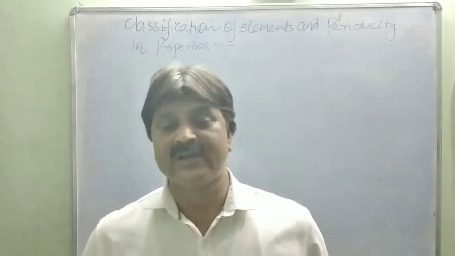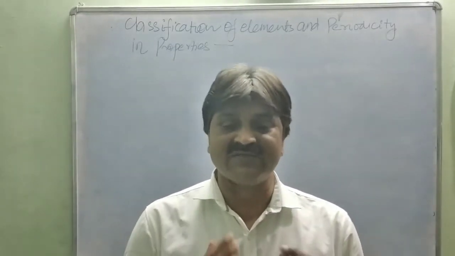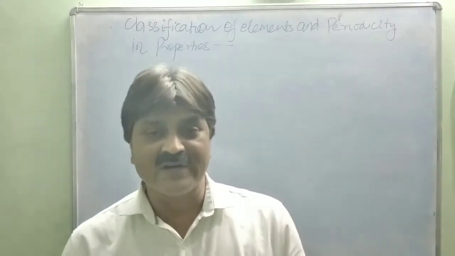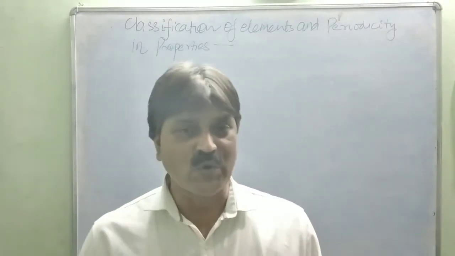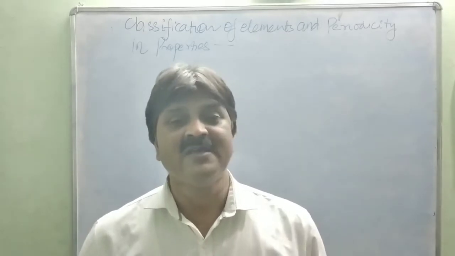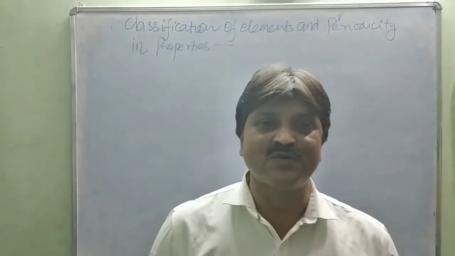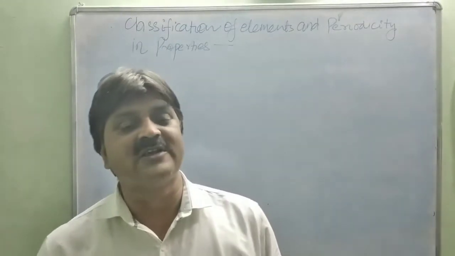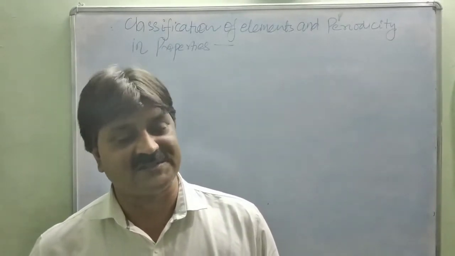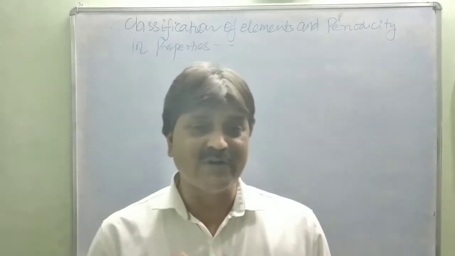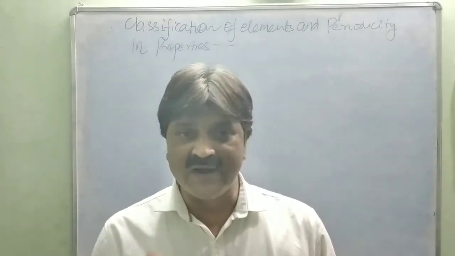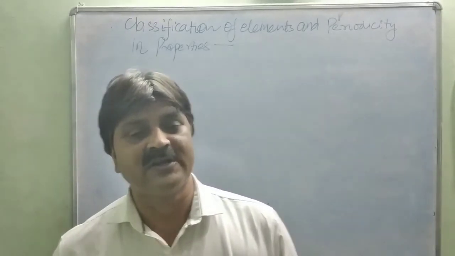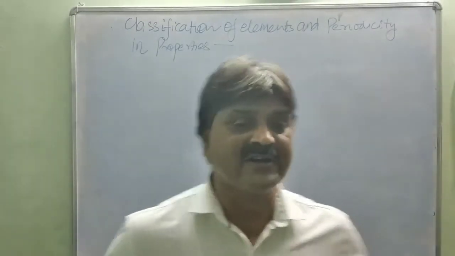We will discuss the modern periodic table, and in this section first of all we will try to understand how the periodic table is prepared, because for learning the elements in their group and period, it is necessary to know how the formulation of the periodic table was done by the scientists. So the Mendeleev periodic table was modified into the modern periodic table, also called the long form of the periodic table. So what is the modern periodic table?